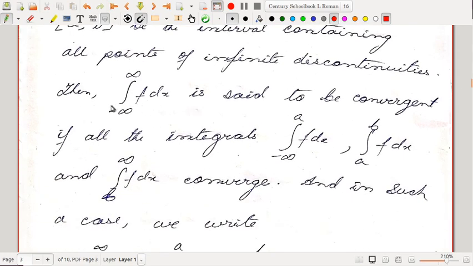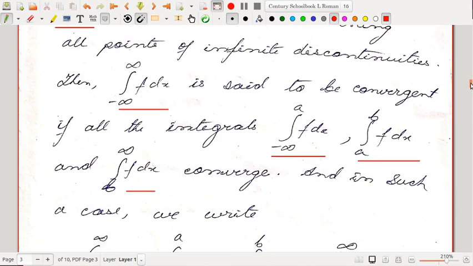So suppose the interval [a, b] contains all points of infinite discontinuity. Then minus infinity to infinity f dx is said to be convergent if all the integrals minus infinity to a f dx, a to b f dx and b to infinity f dx converge. If all these three integrals converge, then we say that minus infinity to infinity f dx also converges.